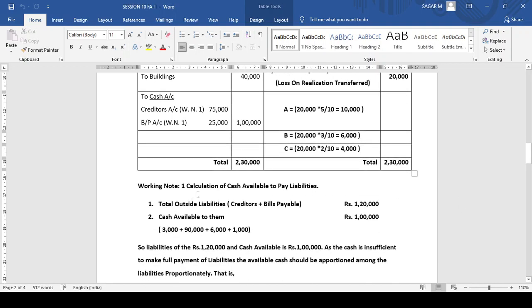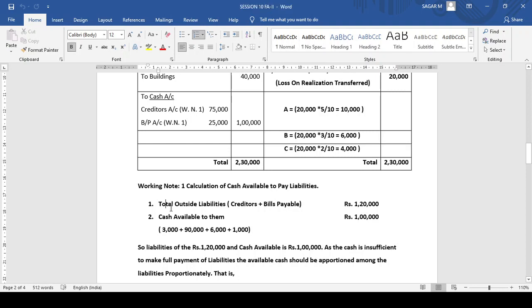Before payment to creditors and bills payable, first you need to know what is cash available. After knowing the cash available, the available cash needs to be divided among the creditors according to their proportionate outstanding liability.